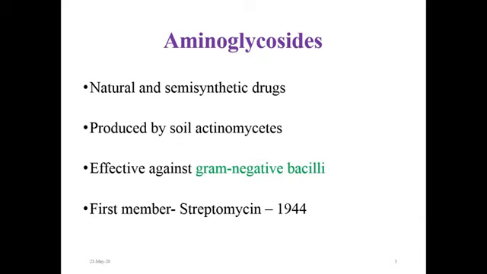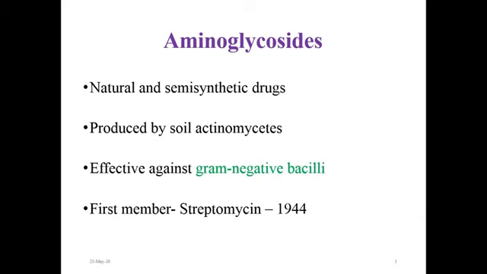Aminoglycoside group of drugs are polybasic amino groups linked glycosidically to two or more amino sugars, hence the name aminoglycosides. The aminoglycoside group includes natural and semi-synthetic drugs.